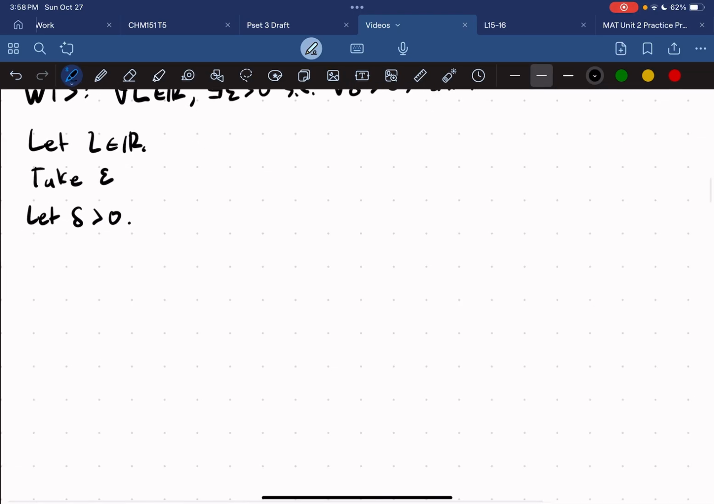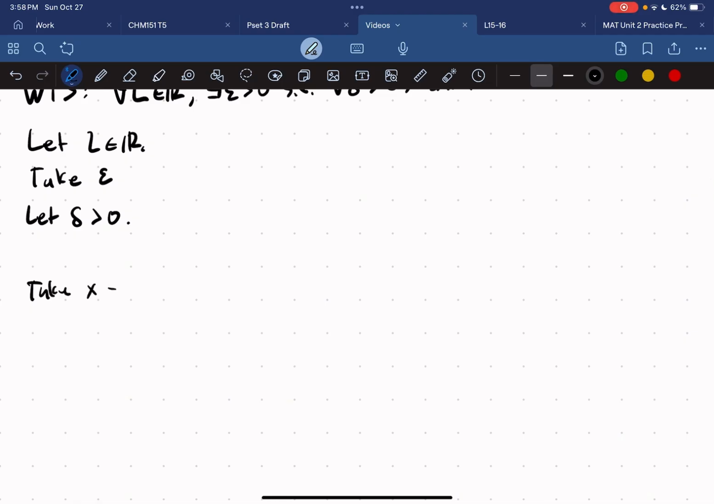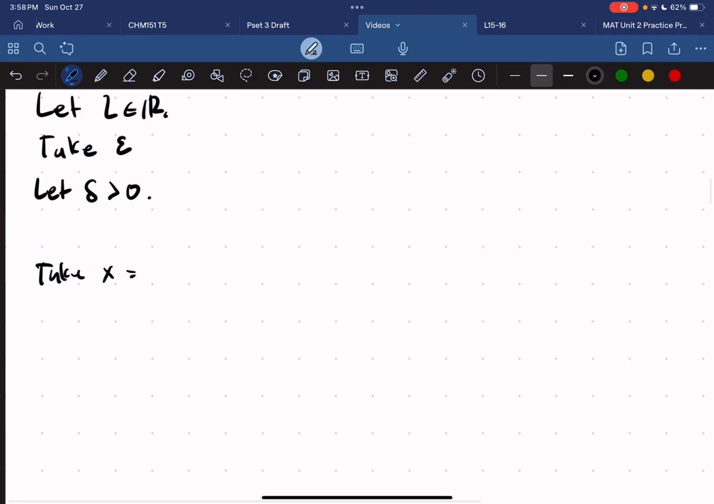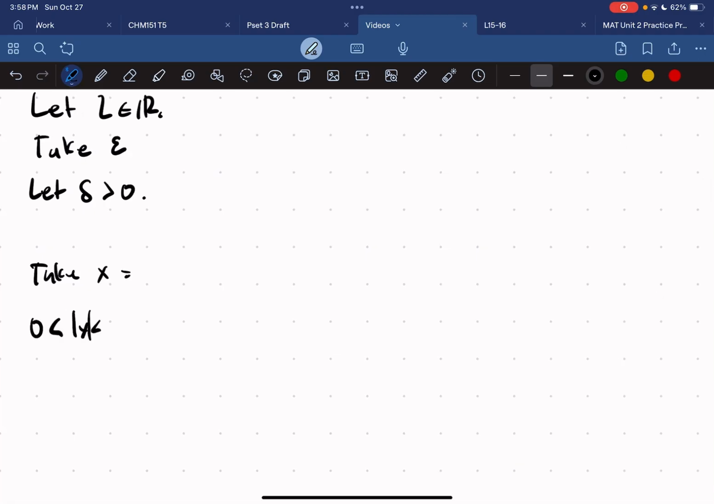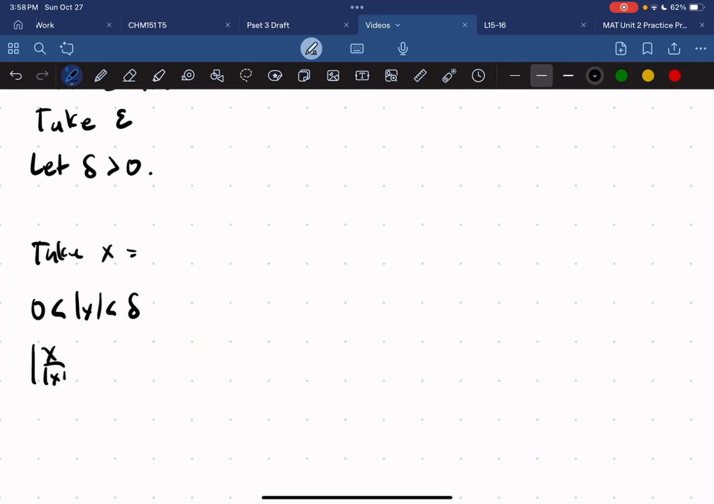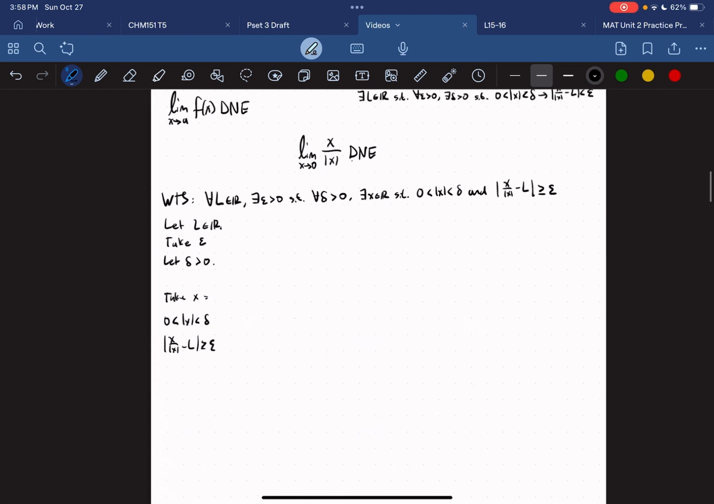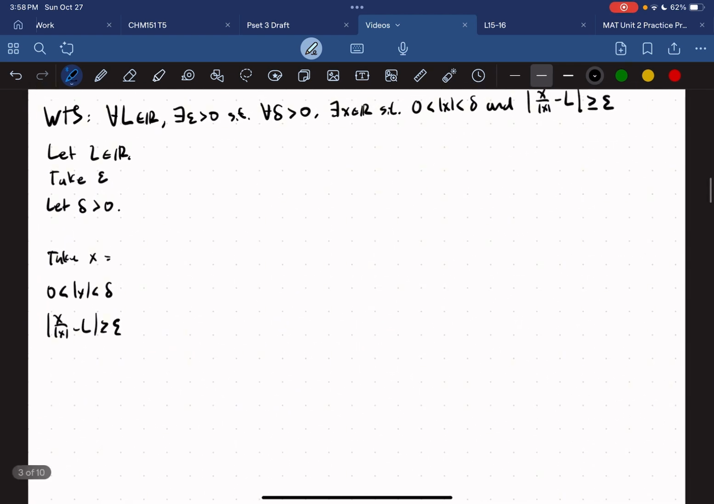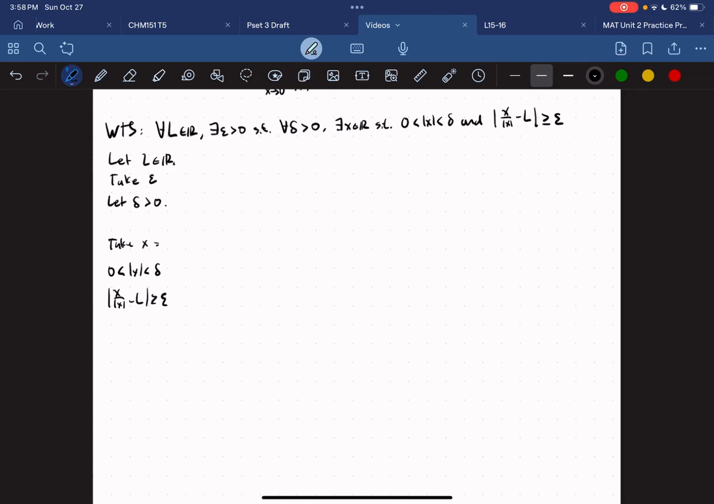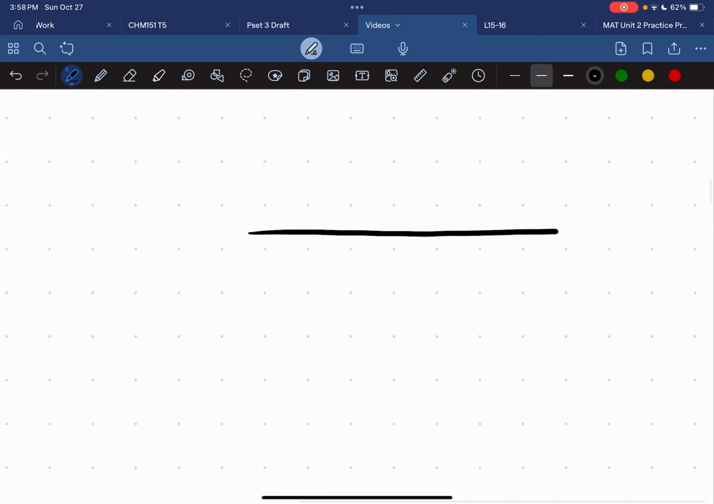And then we need to take an x as something, and then we have to prove that 0 is less than the absolute value of x, less than delta, and we have to prove that x over the absolute value of x minus L is greater or equal to epsilon. This is the structure of our proof, and let's just take this very, very slow. And this proof might take a while to understand because it's not very intuitive until you really understand it. First, let's just draw this function. Before we do anything, let's just draw the damn function.